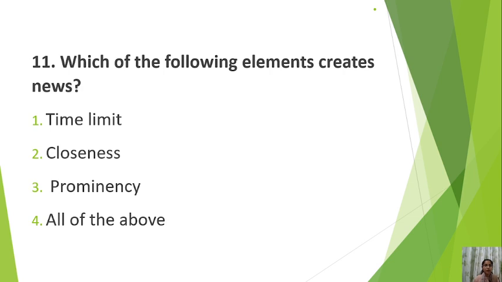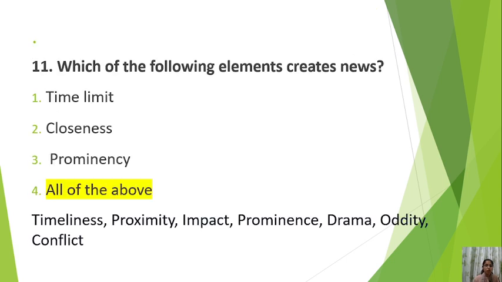So, next question is which of the following elements creates news? What are the elements of news? It is asking: number 1 time limit, number 2 closeness, number 3 prominency, number 4 all of the above. It is a very easy question. I hope you all get it right. So the correct answer is all of the above.